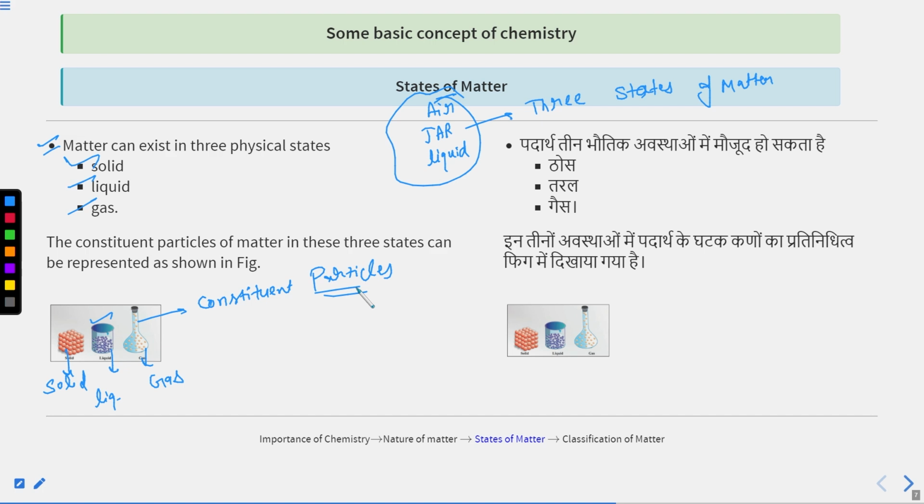Let's move to the next and the third state, that is the gaseous state. In the gaseous state, you can see the particles have more space. They are free to move. They have very large space.